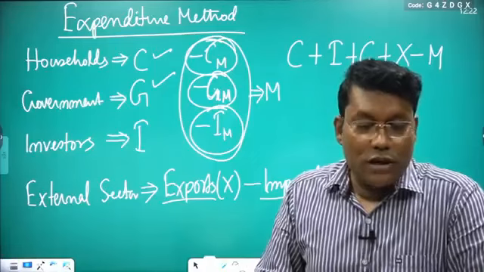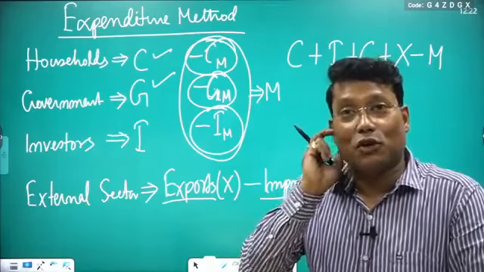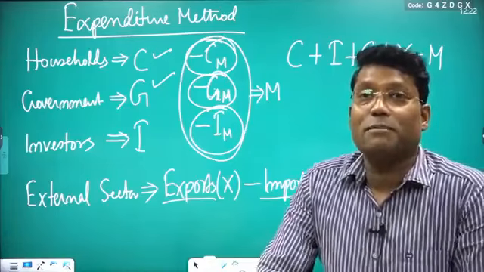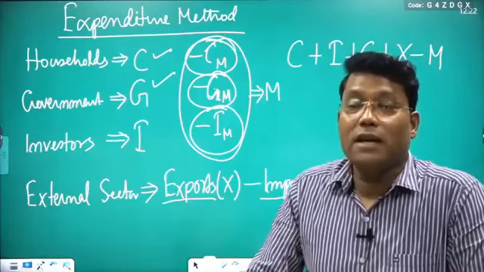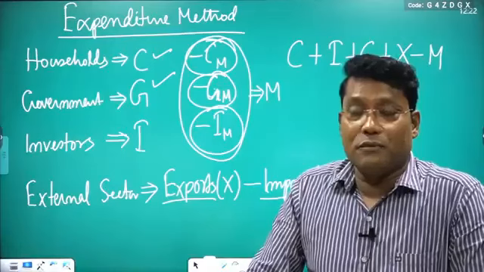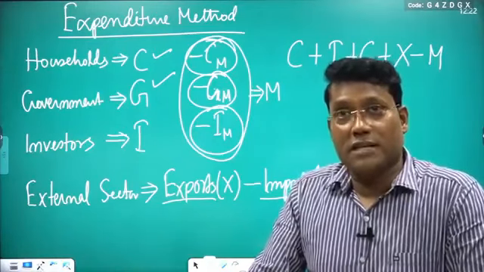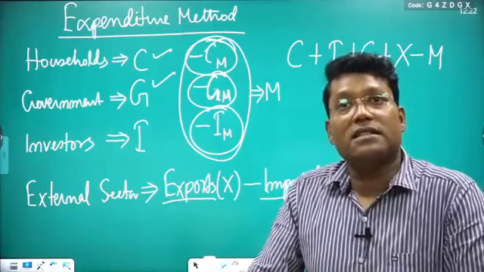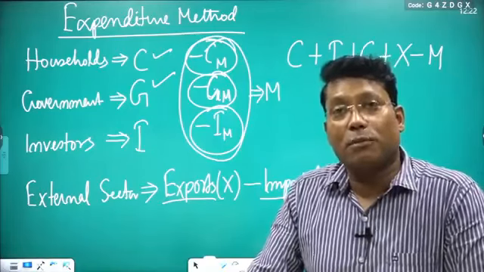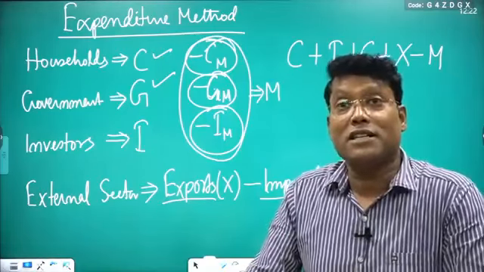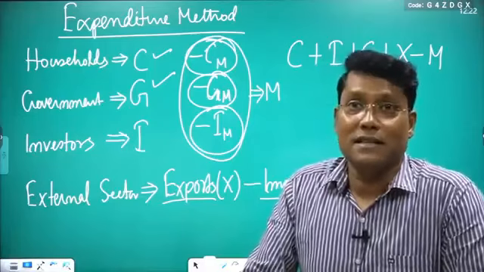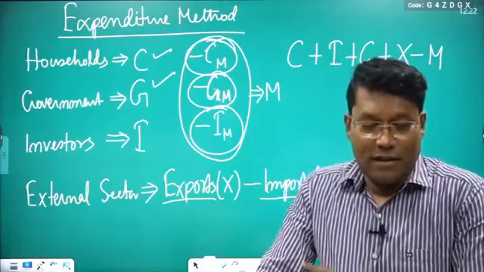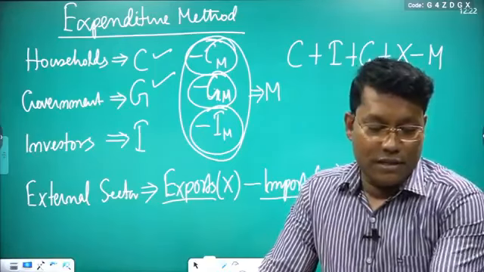Why? No. Expenditure method also, just see the Economic Survey, you can get it. See Chapter 1, State of the Economy, the first chapter, on the Ministry of Finance website. Download it and you will get all the three methods. Government expenditure is written there, private final consumption expenditure is written there. So this data is there, which means somewhere we are using this.